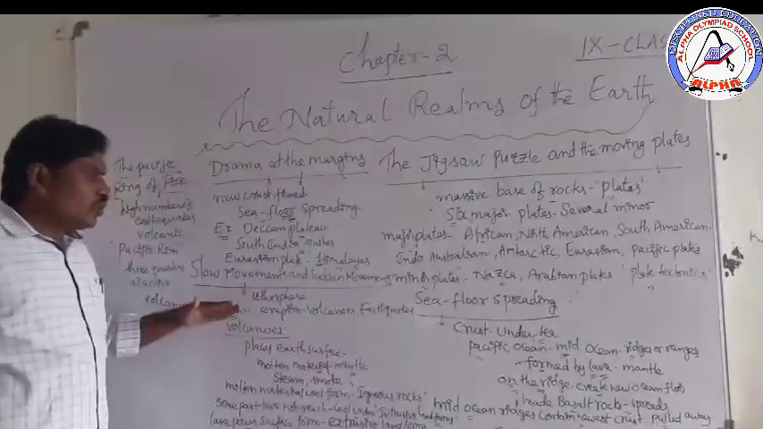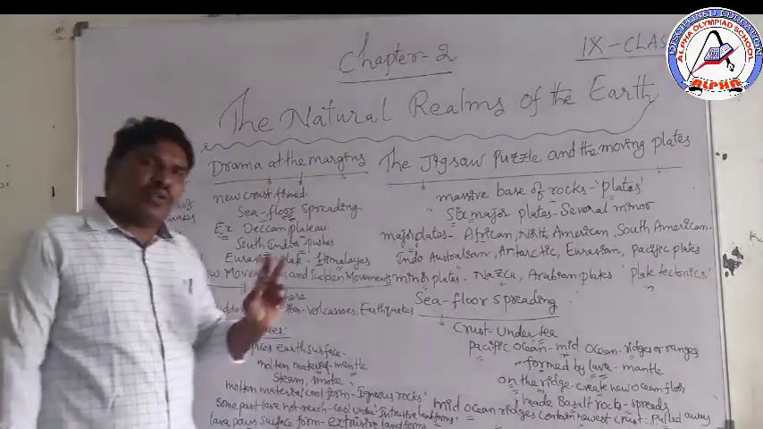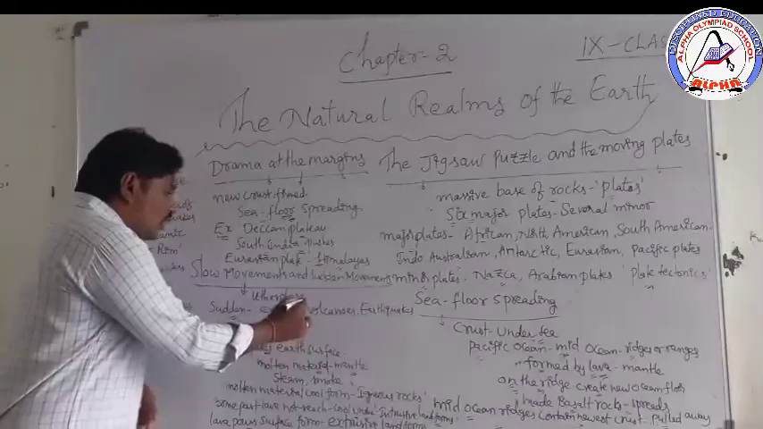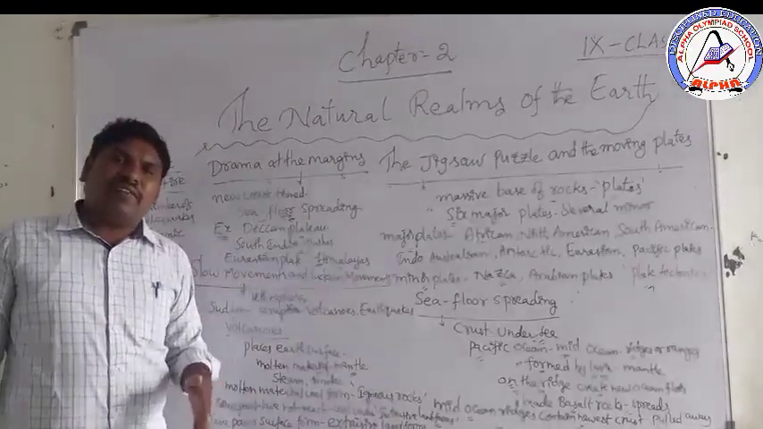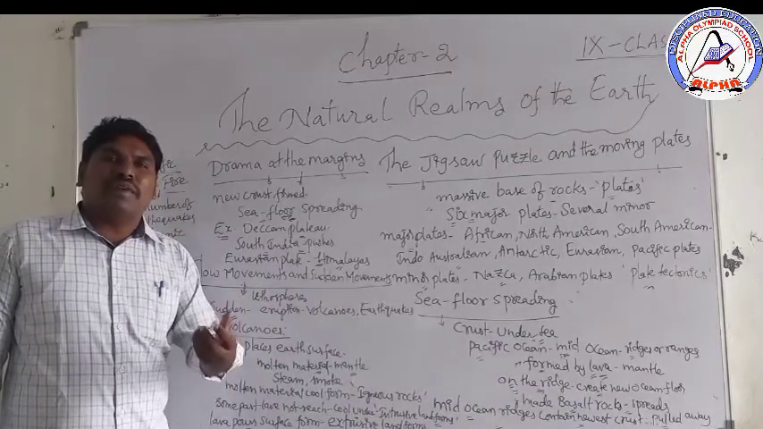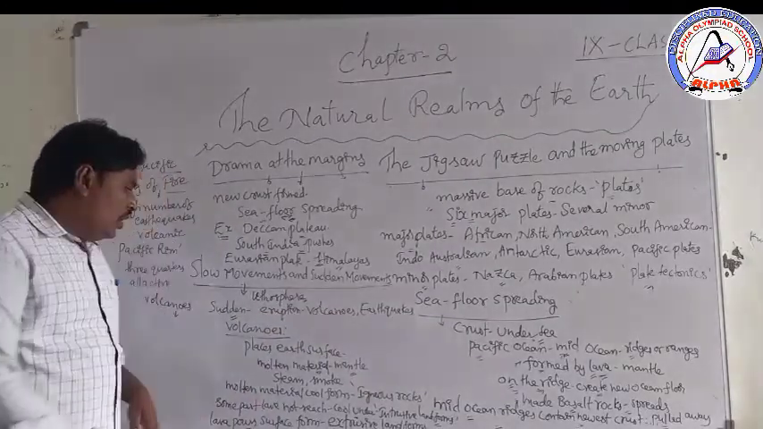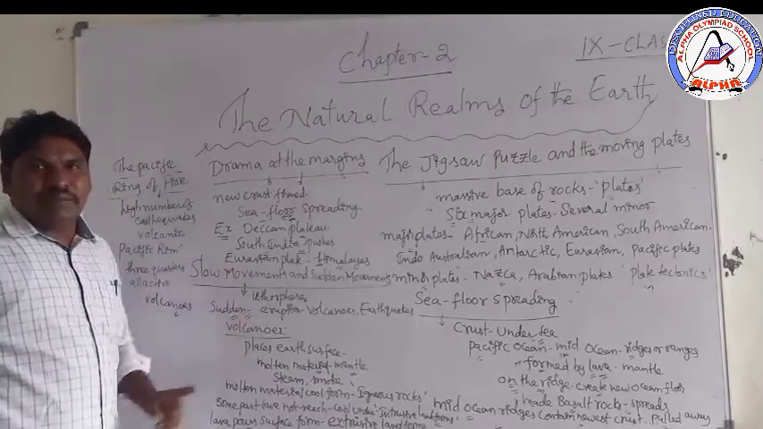Next, slow movements and sudden movements. There are two kinds of movements: slow movements and sudden movements. The lithosphere is the top layer, the crusty area where we are living, made of hard rocks.